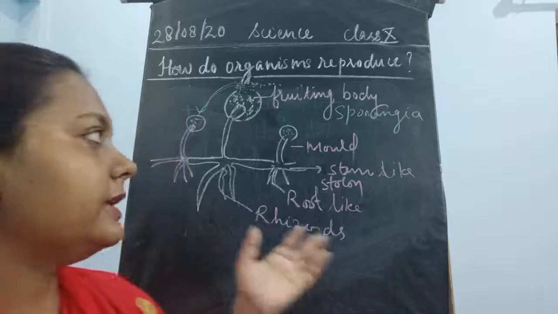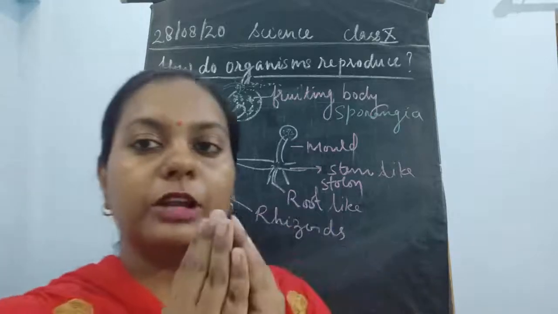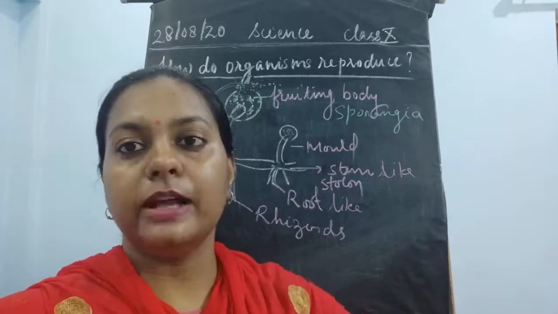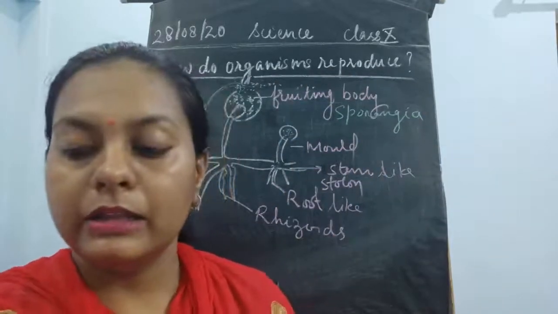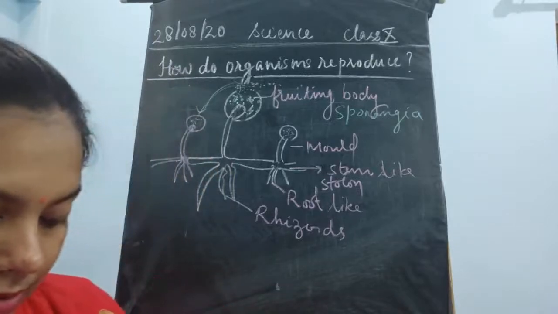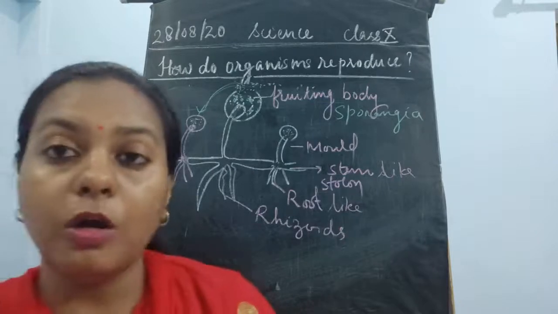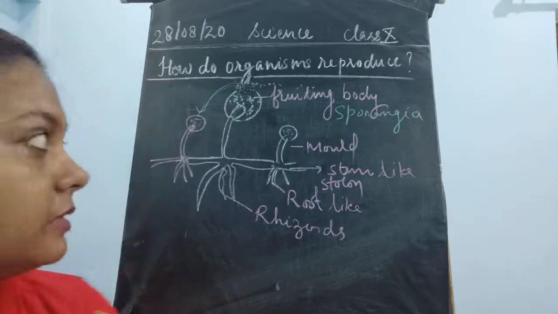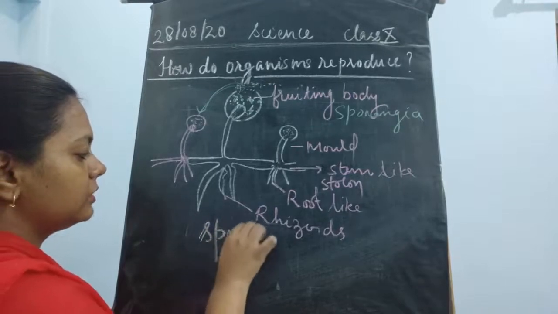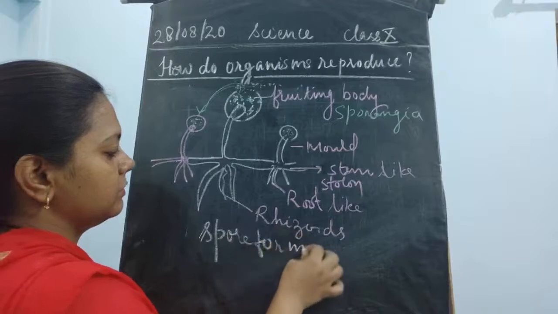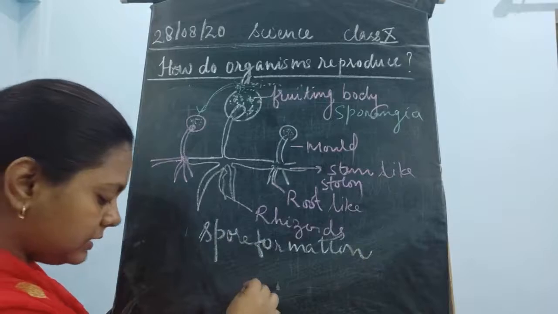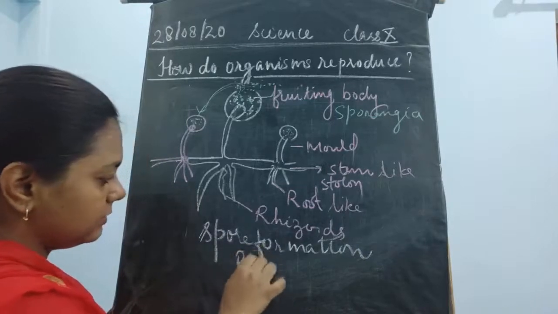Once they contain spores, what happens? This fruiting body bursts open, and after bursting, it will release the spores in the air, and once they are released in the air, they are going to give rise to a new plant. Examples of this sporulation, or spore formation, are how spore formation occurs in bread molds, Rhizopus,